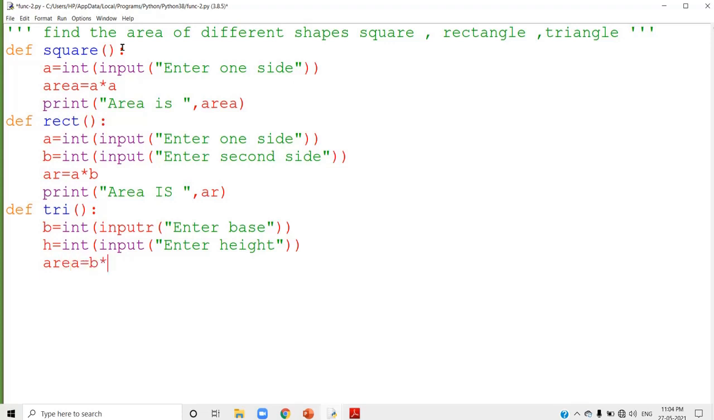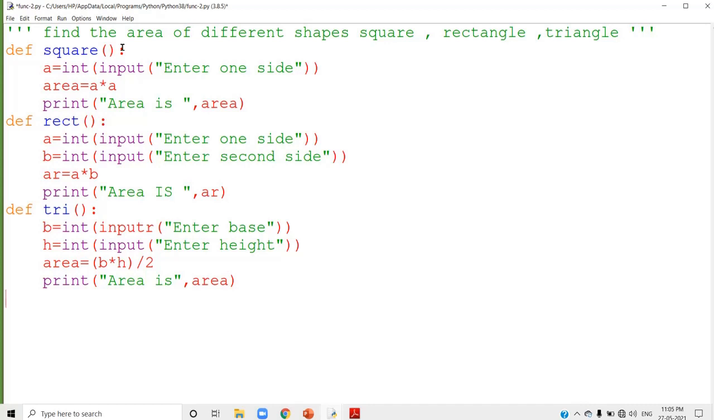B into H divided by 2. Half BH. Or you can write 1 by 2 into B into H. That is also right. Next you have to print the area. Yes, now 3 functions you defined. So in a single program, I just defined 3 functions. Now I am going to call the function depends on user's need.